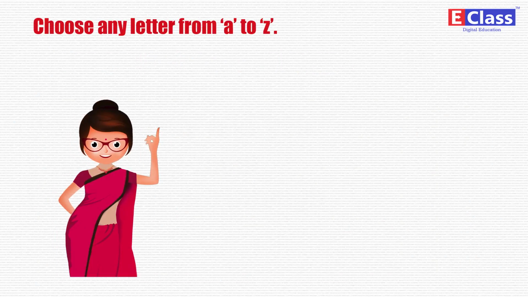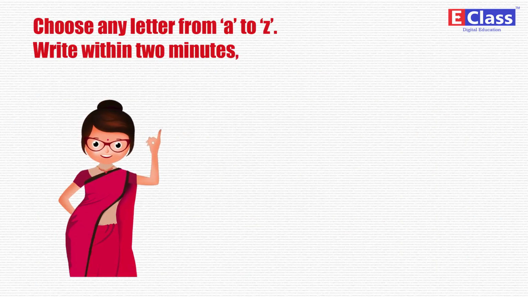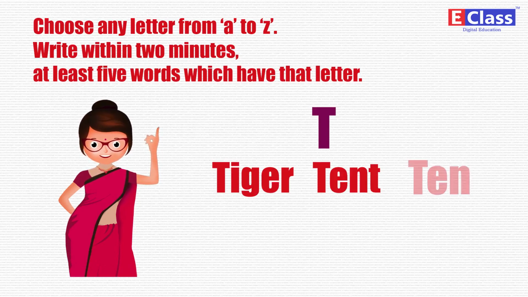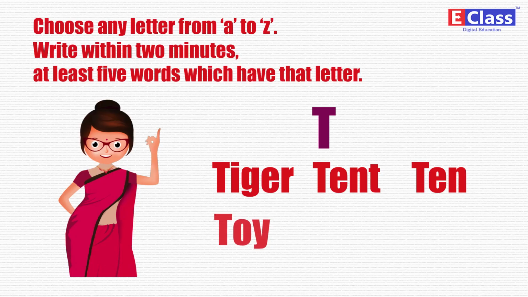Choose any letter from A to Z. Write within 2 minutes at least 5 words which have that letter. T, tiger, tent, toy, table.